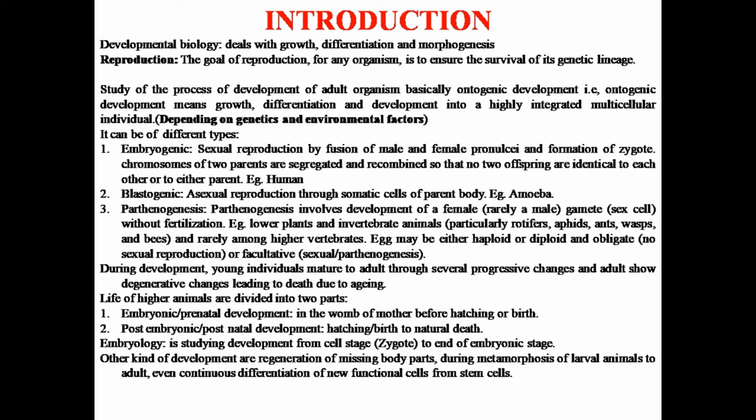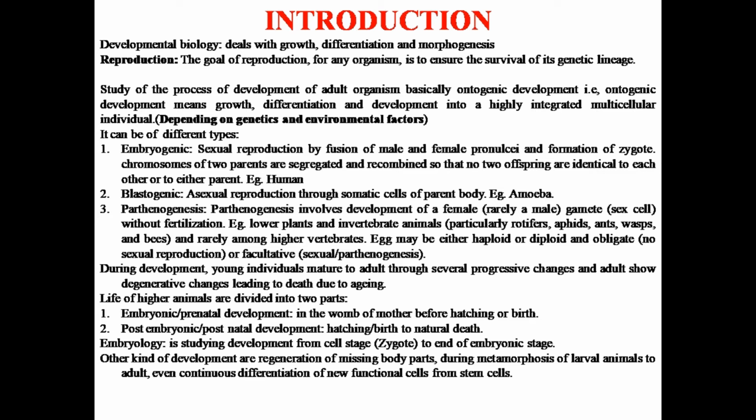Now the development occurs through the process of reproduction, and the ultimate aim of reproduction is to ensure the survival of the genetic lineage, or the ancestry, or the genes which are carried by the ancestors, and that has to be passed to the next generation. The development process can be divided into different types. First is embryogenic development. In this, sexual reproduction occurs by the fusion of male and female nuclei, and this leads to the formation of a zygote.